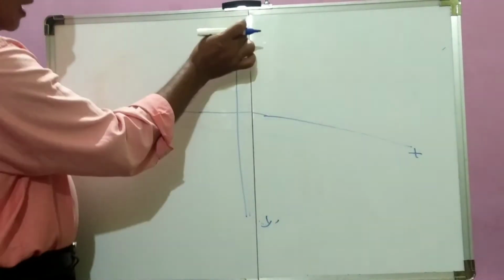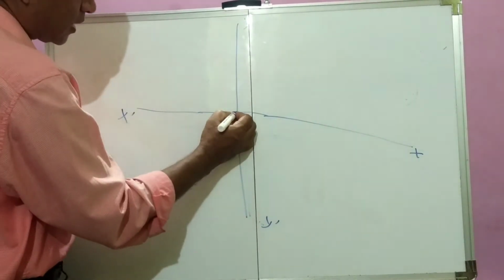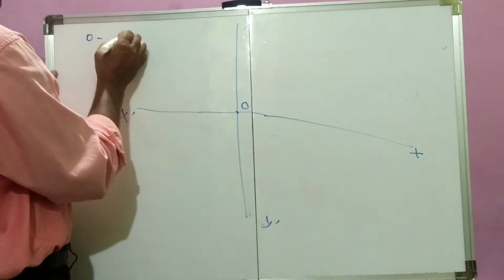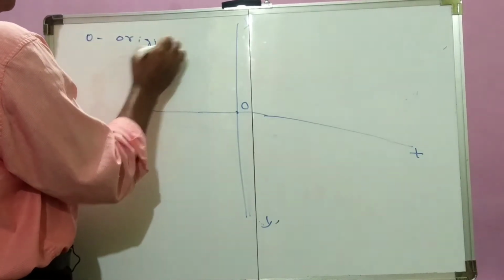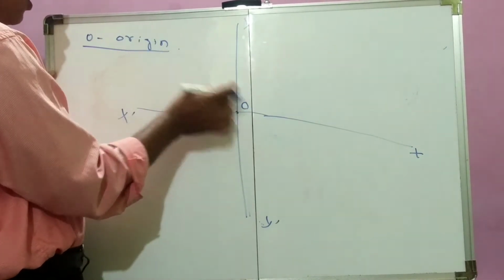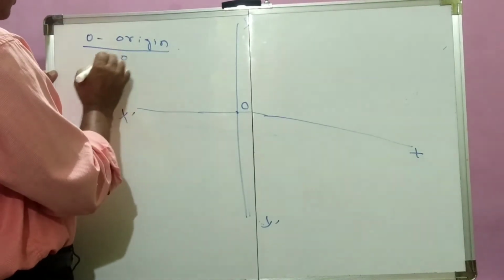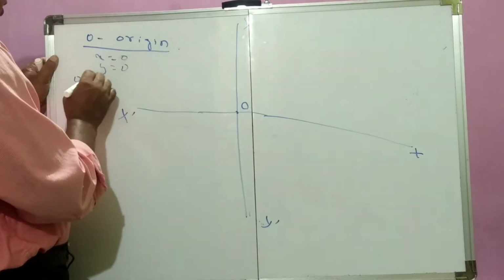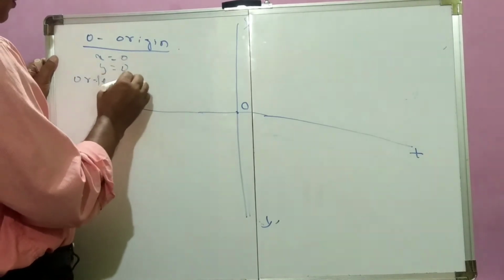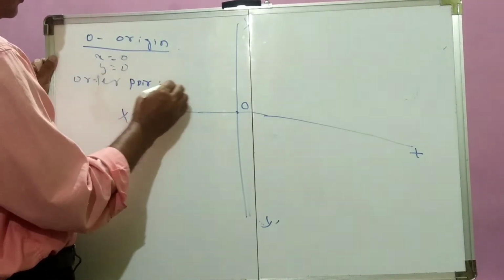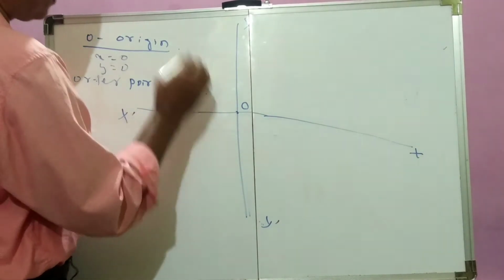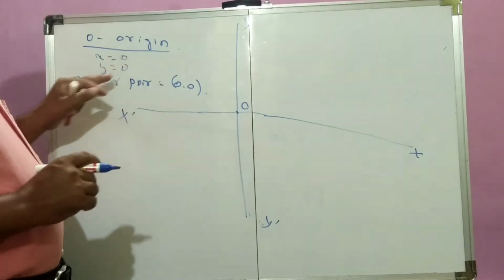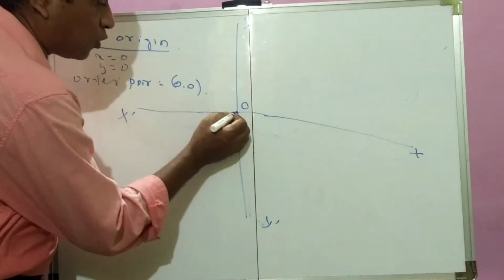X dash and y dash intersect at a point, suppose O, and that point O is called the origin, because at the origin x is 0, y is 0. If we write it as an ordered pair, it will be (0, 0). Ordered pair (0, 0) means x value 0, y value 0. So this is the origin.